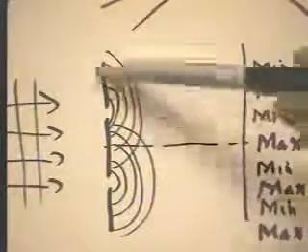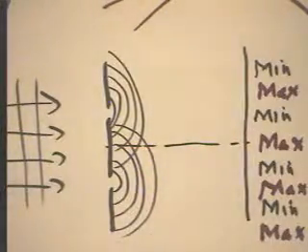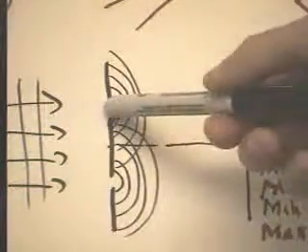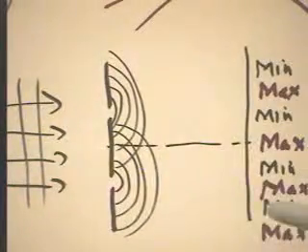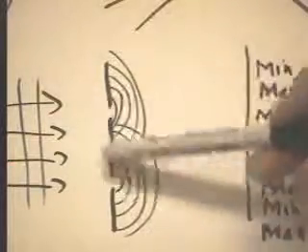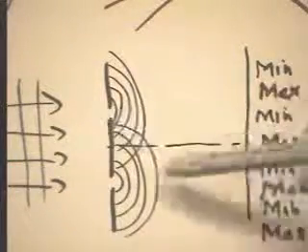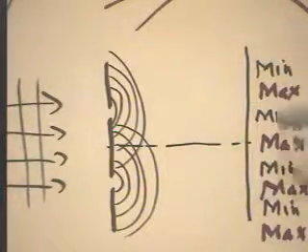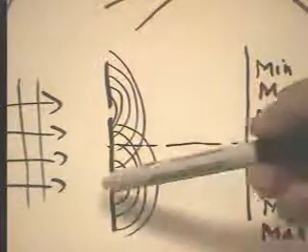The screen is way far away here. There will be a point in the middle where the distance here is the same as the distance here. Since these things were emitted in phase, they will have traveled the same distance, and they'll meet at the same phase. Now there will be a point here where this distance is 1